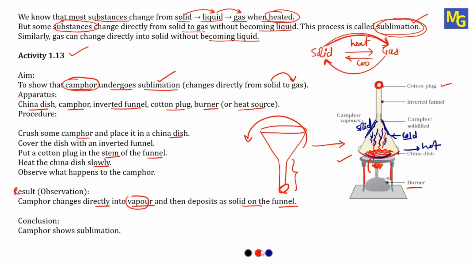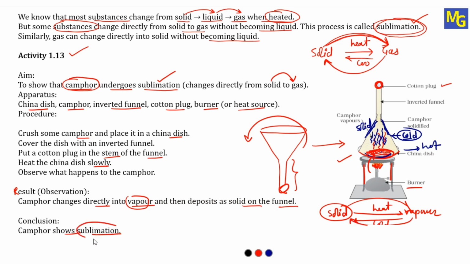So here, in the china dish it was solid. When we heated, it became vapors. When these vapors came in contact with the cold surface of this funnel, they again converted into solid. So what is the conclusion based on this? Camphor shows sublimation. It was solid at the start. When we heated, it became vapors. And these vapors, when they came in contact with the cold funnel, again converted into solid. So solid converts into vapors, vapors convert into solid. And this process is called what? Sublimation. So with the help of this activity 1.13, we have understood the process called sublimation.